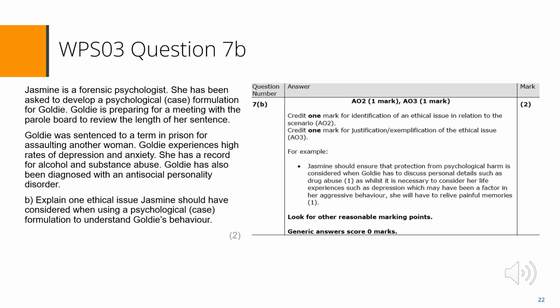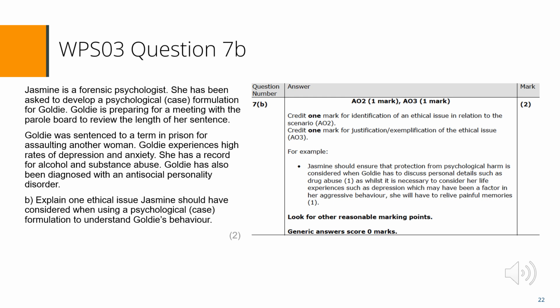We are now moving on to paper WPS03, question 7b. If you would like to find the question on the question paper and the mark scheme. This question required the candidates to focus on an ethical issue when using a psychological formulation, and this had to be applied.